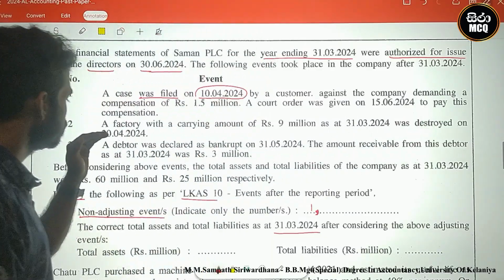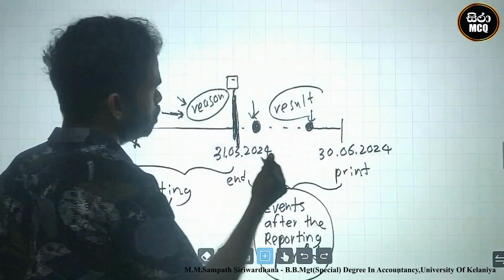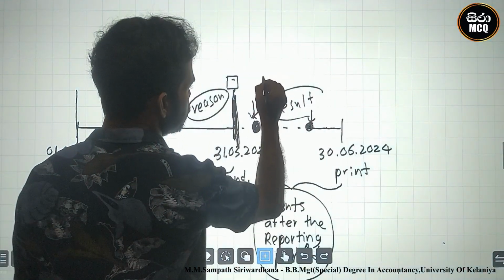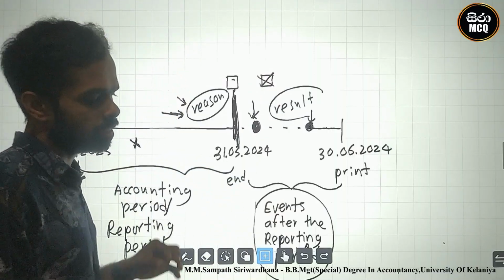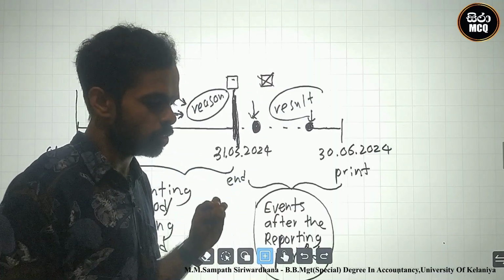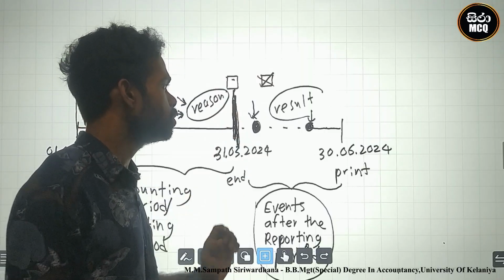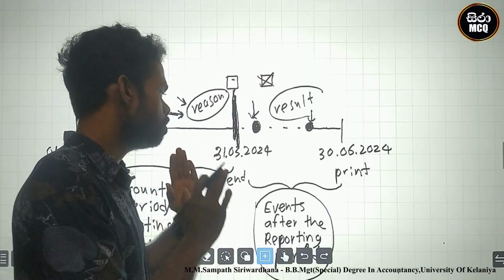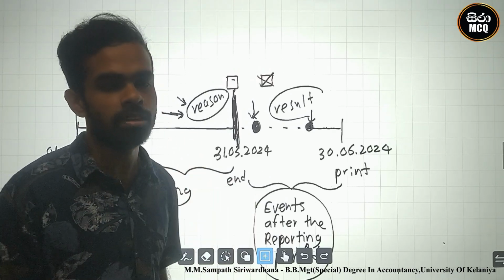It was destroyed on 20th April 2024, which is before the printing date. Remember that the destruction of the asset is not a current situation. This is an event after the reporting period, therefore we cannot adjust it. This is a non-adjusting event.